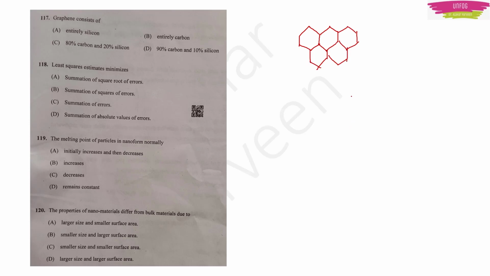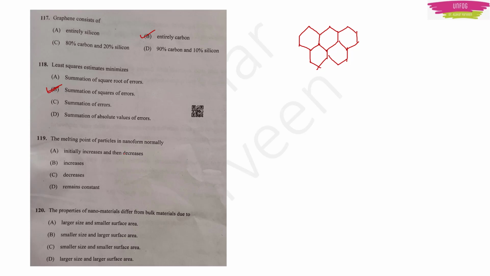Okay, something like this. So this is a honeycomb structure. Okay, moving on. So here the option B is the right answer. Least squares estimates minimizes. What is the least squares? It means the summation of squares of errors. There is a formula also for this. Please check around. Okay, so option B is the right answer.